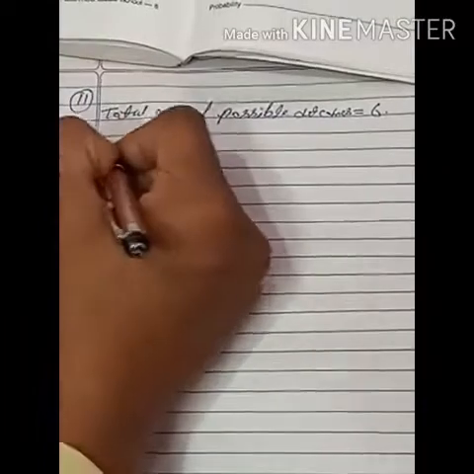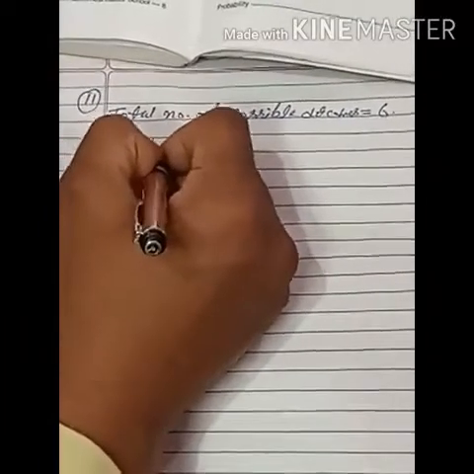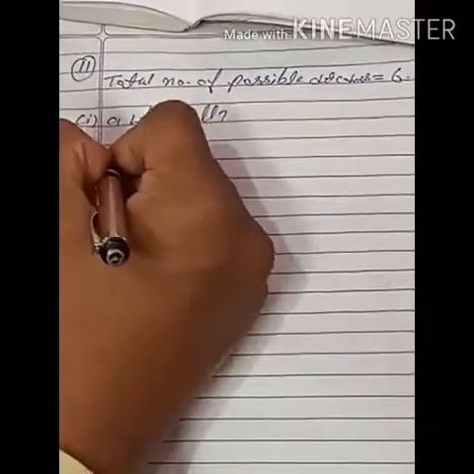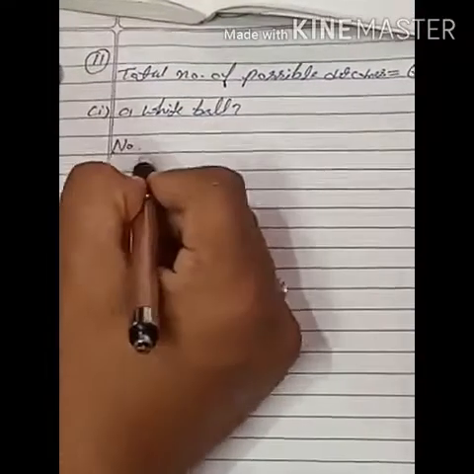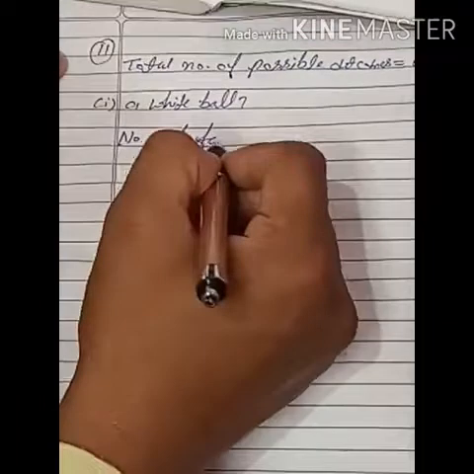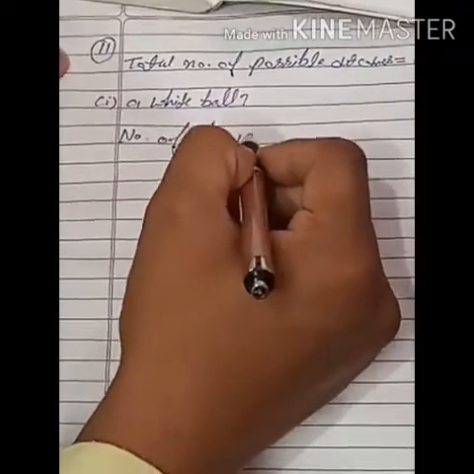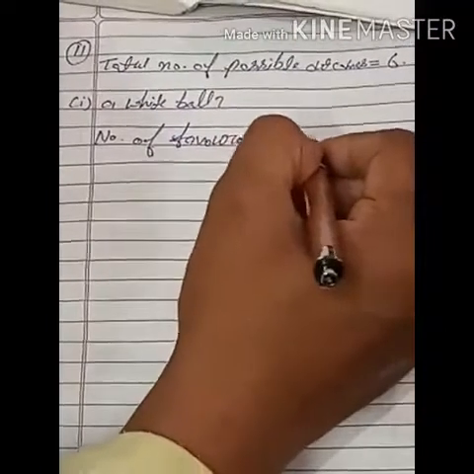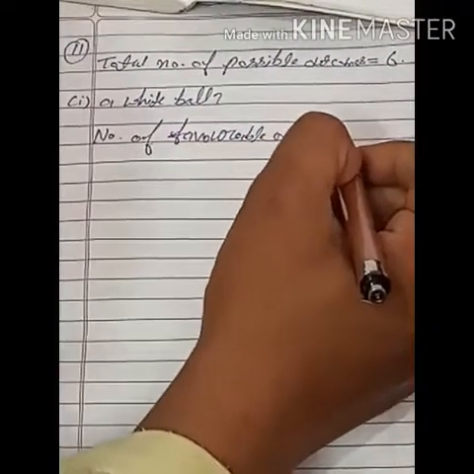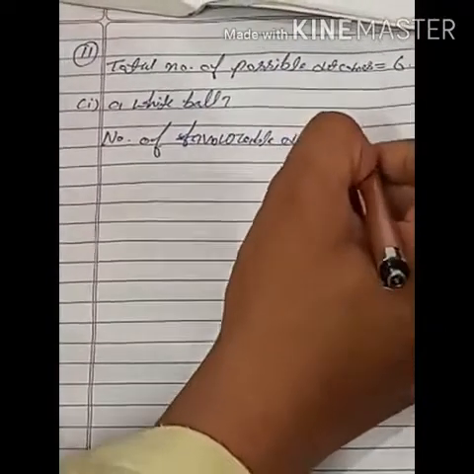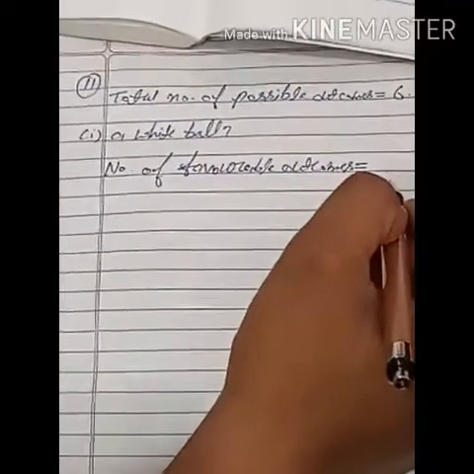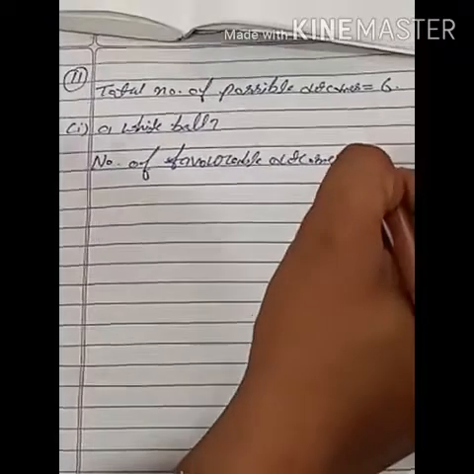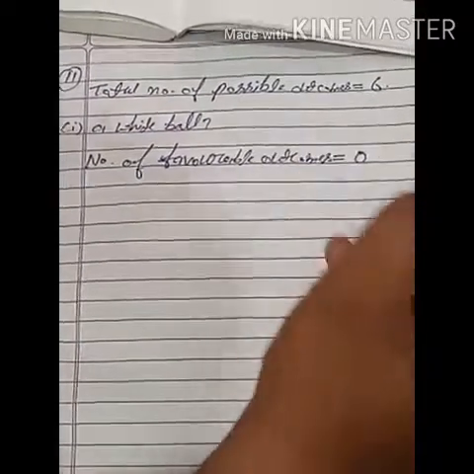First part is a white ball. So number of favorable outcomes is equal to, so how many white balls are there? No white balls. It means number of favorable outcomes are 0.